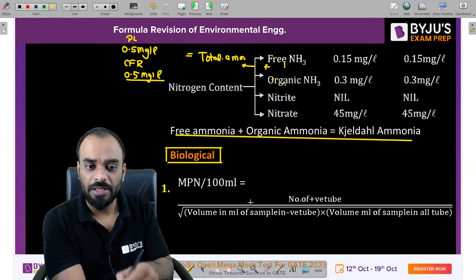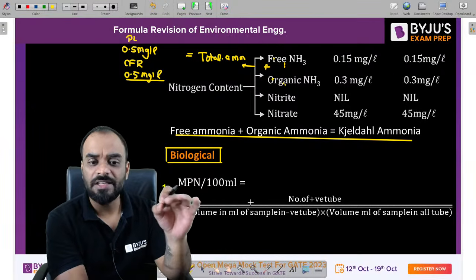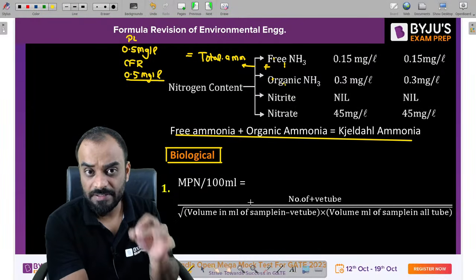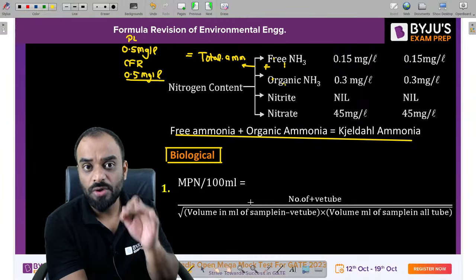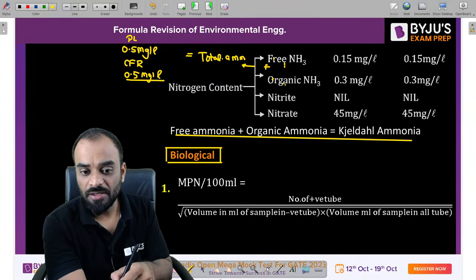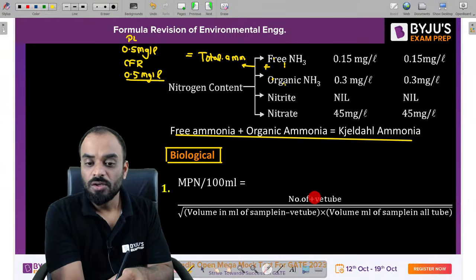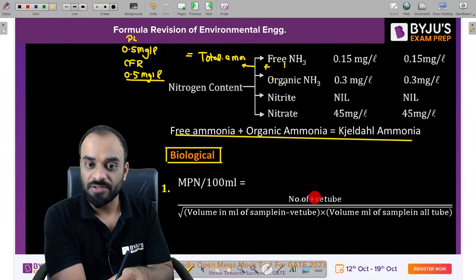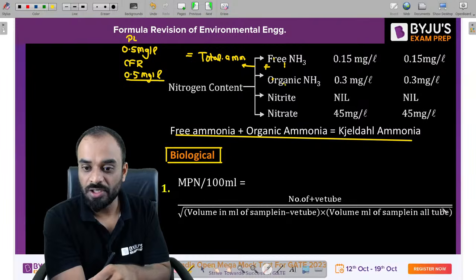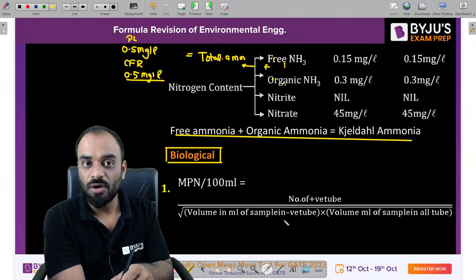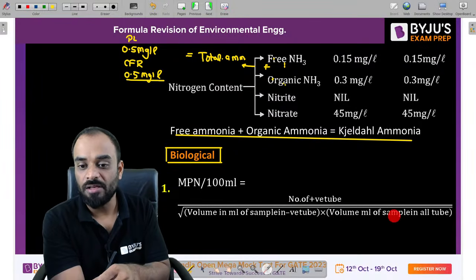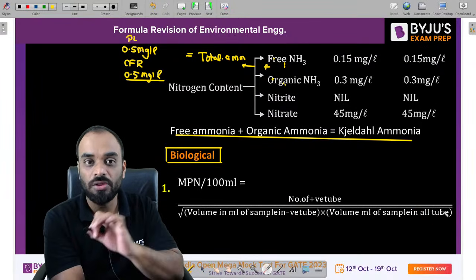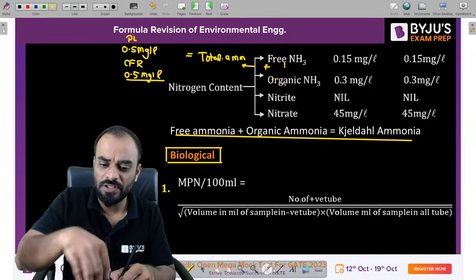So let us suppose, guys, you don't get the standard table of MPN. How can you calculate the MPN? You need to write the number of positive tubes, that means those tubes which are giving the positive result, divided by the square root of the volume in ml of sample in negative tubes multiplied by the volume in ml of sample in all the tubes. And I think you know this particular formula.